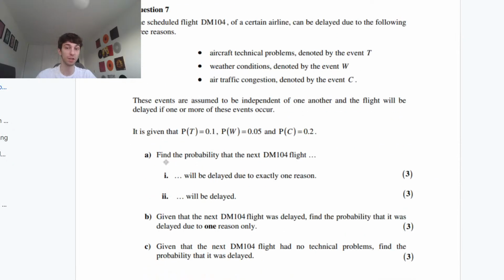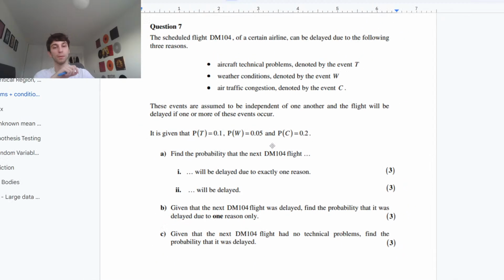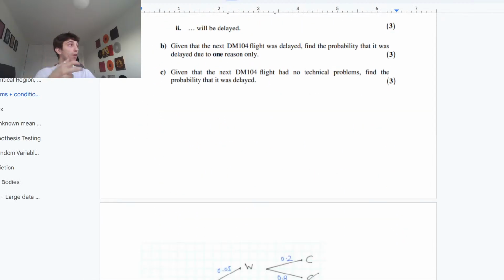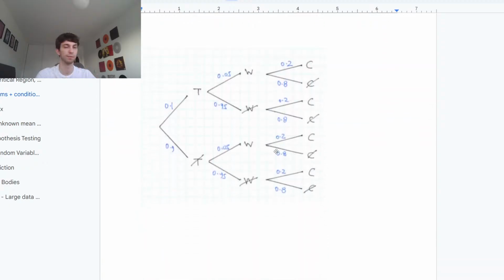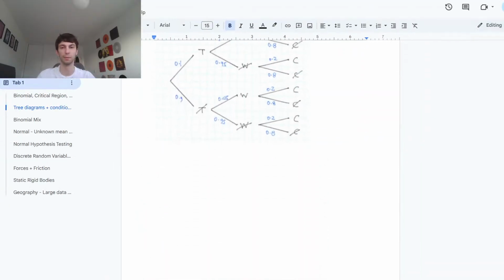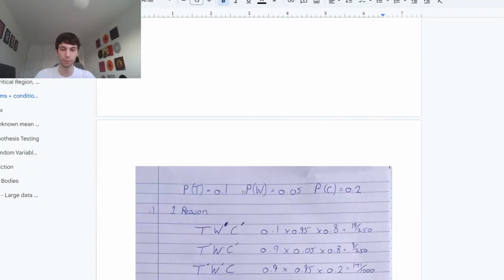So the first question they asked us, the probability that we will be delayed due to exactly one reason. What we can do is list out T's, W's, and C's, and not T's, not W's and not C's in different combinations to see the cases where only one of them would cause a delay to the flight, or where only one of them would be present, essentially. I didn't articulate that very well, but I'll walk through it.